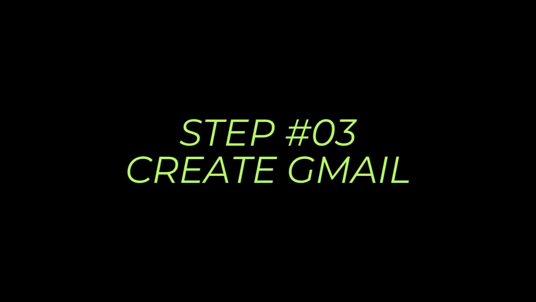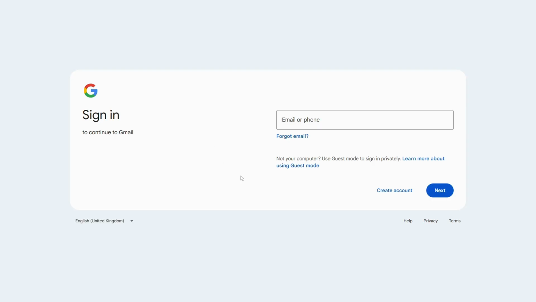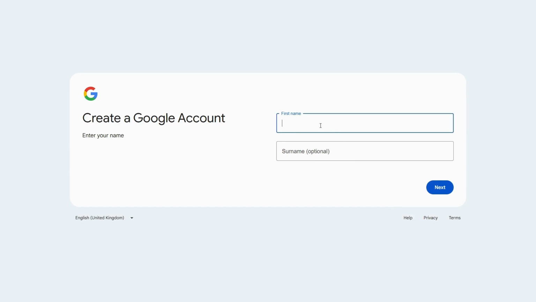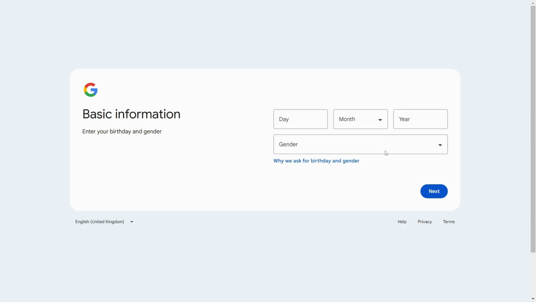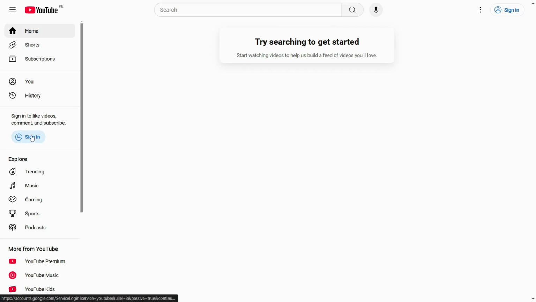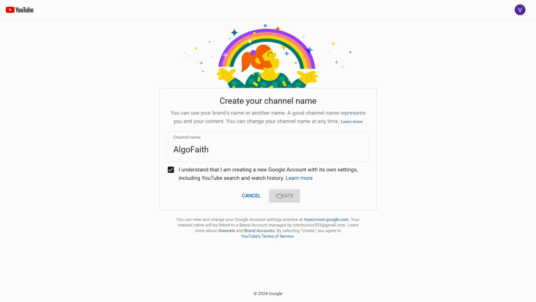Now, once you complete that, step number 3 is to create the actual Gmail account. For this, you can just go to gmail.com, click on Create an account for my personal use, set the name for your account and click Next. Select your birthday and click Next. Then just go over to youtube.com and click Sign In, then click on Create a Channel.